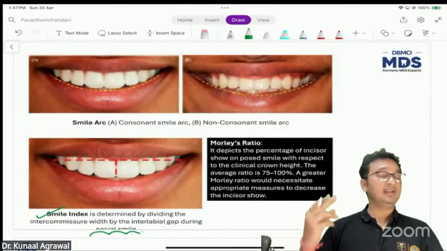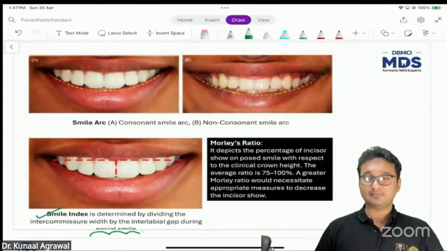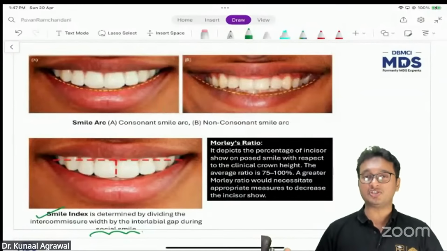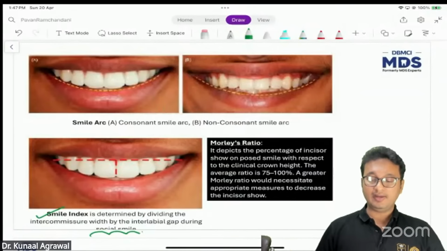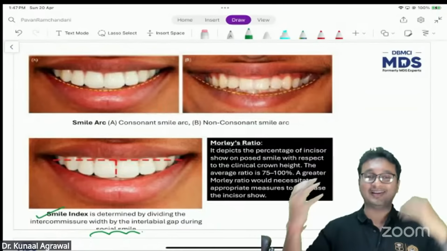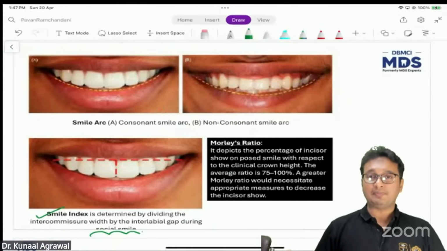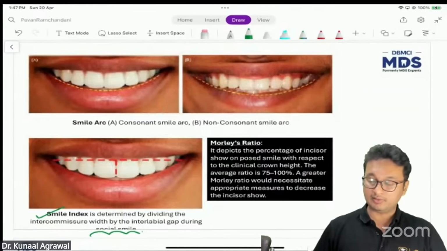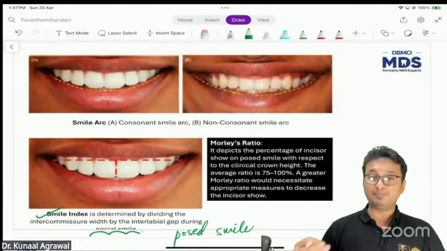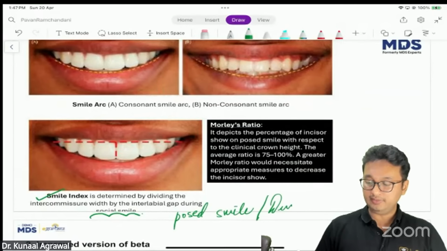There are two types of smile basically. That's an enjoyment smile, like when the patient is fully happy. There's a dopamine rush in the brain, right? That kind of smile, that kind of laughter rather, which reaches the eyes, is called an enjoyment smile. Whereas the other type is called a social smile. It's also called a posed smile. We are posing it for the camera. It's also called a Duchenne smile.